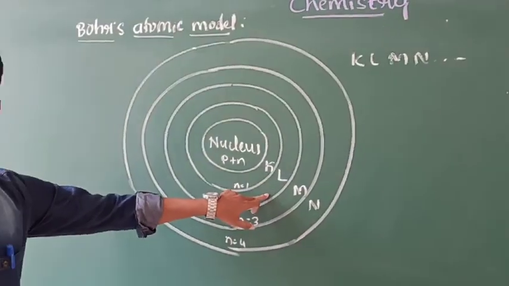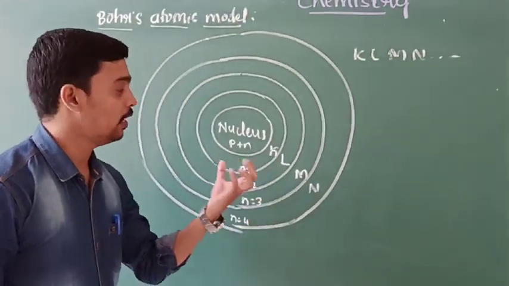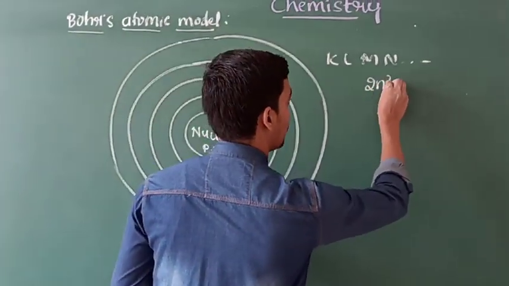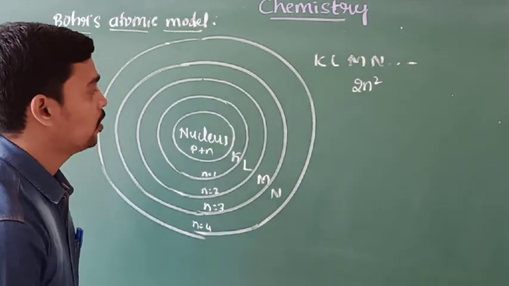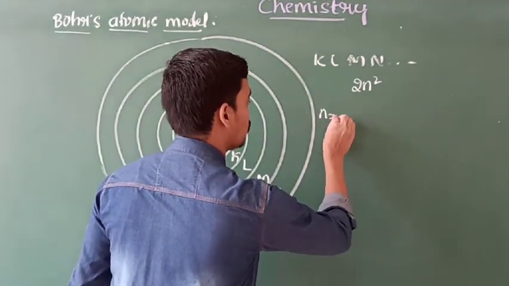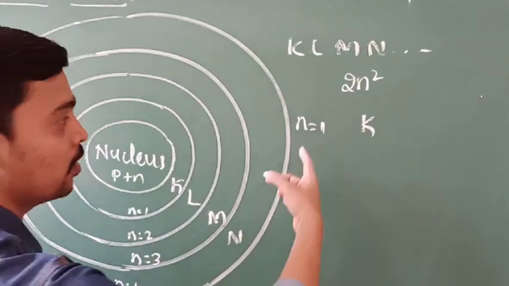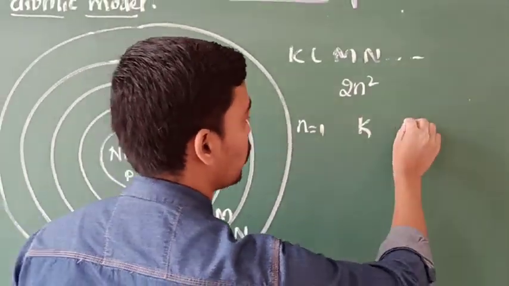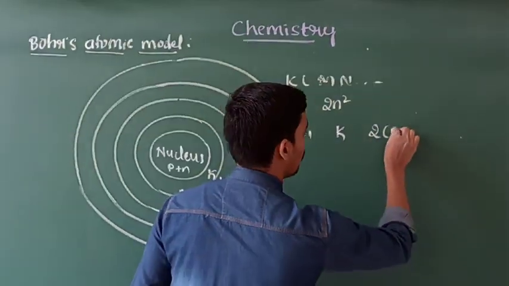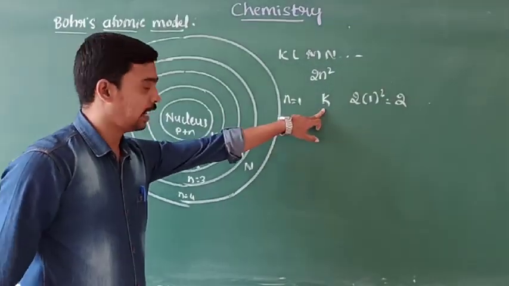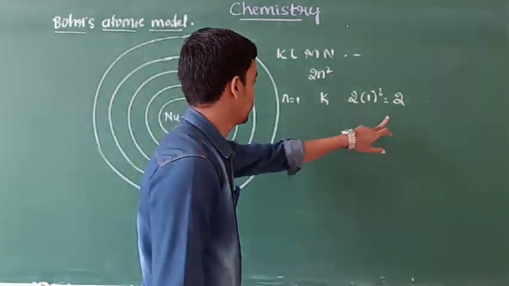But these shells have different strengths to hold electrons, and it is calculated by the simple formula 2n square. Here, n is equal to 1, that is the first shell. What is the capacity of this shell? Just substitute 1 in 2n square, that is 2 into 1 square, it is 2. The maximum capacity of K shell is 2.